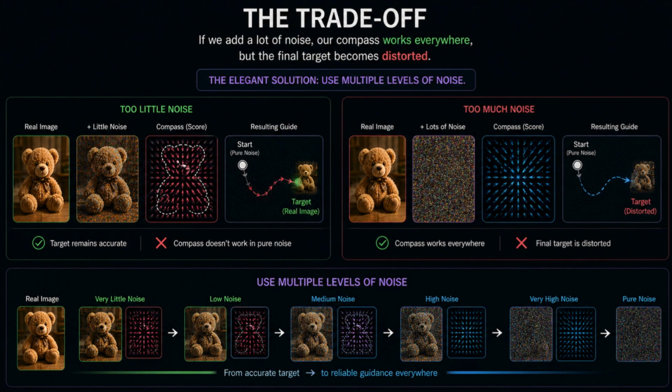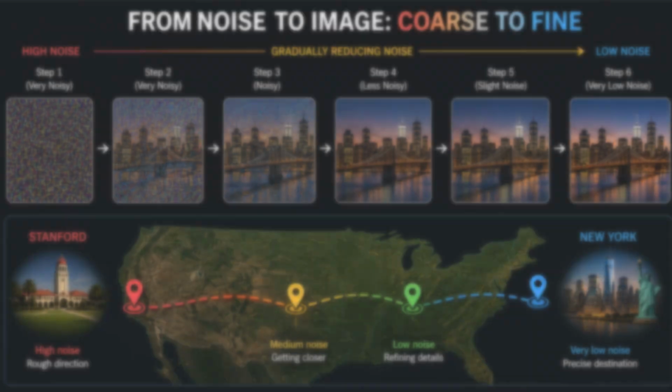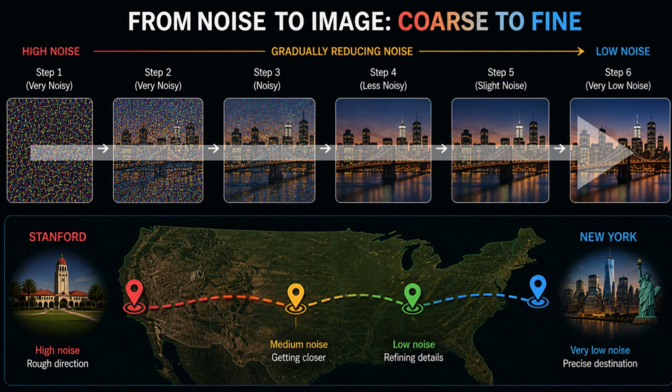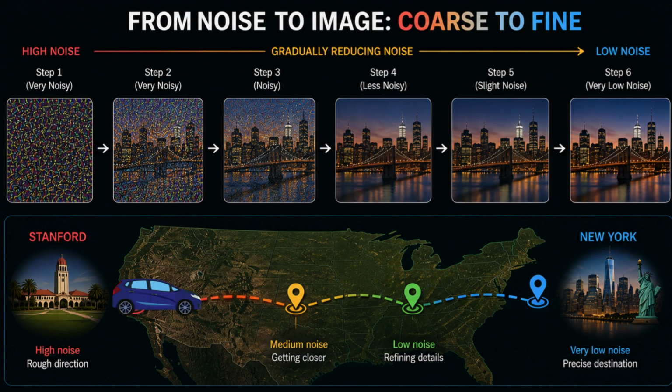The elegant solution is to use multiple levels of noise. You start generating your image using a massive amount of noise to point you roughly in the right direction, like driving from Stanford to New York. Then, as you get closer to the real image, you gradually reduce the noise level to refine the precise details.